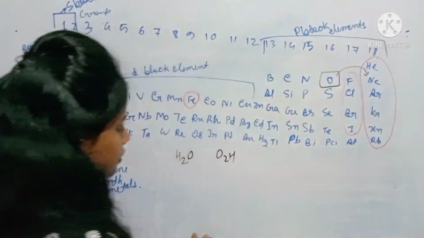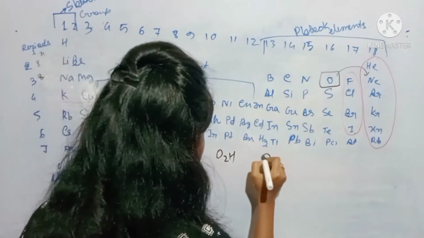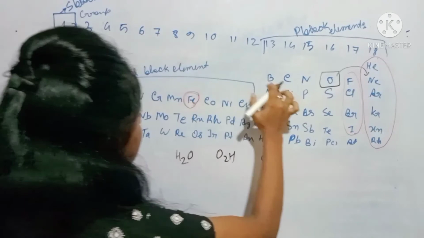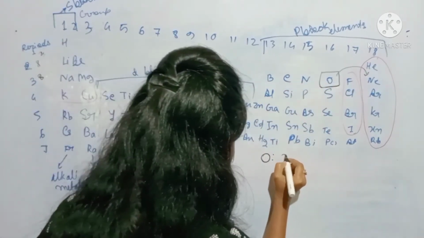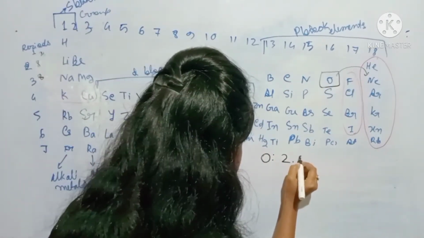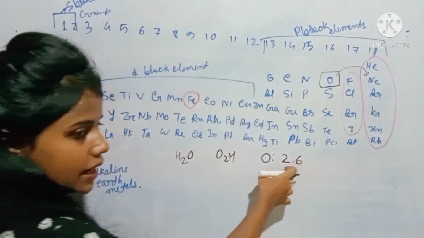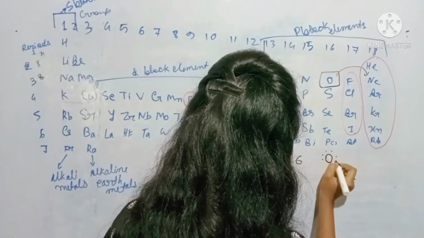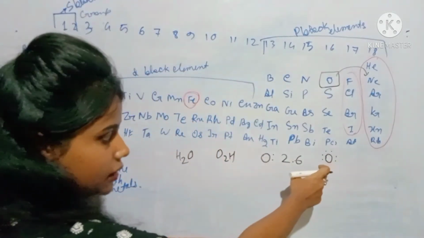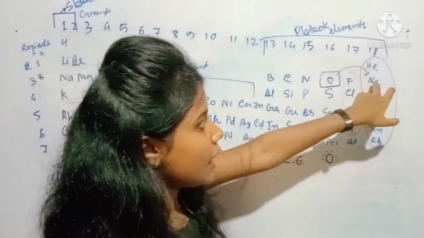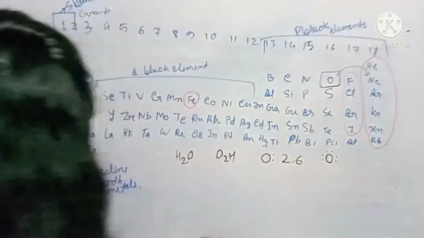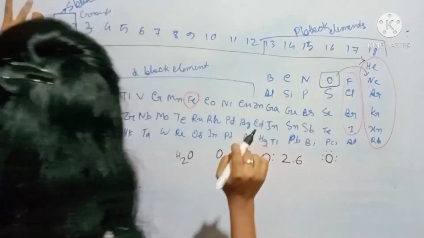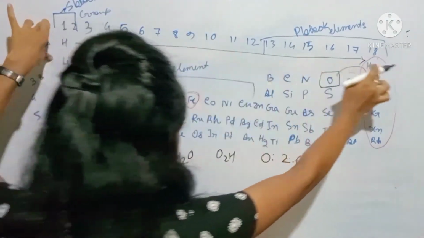So what has it done for that? Oxygen is number 8, so its configuration is 2,6. It has 6 electrons in its outer shell, 1 2 3 4 5 6, but it wants 2 more electrons to be like neon. And hydrogen also wants to be like helium, because in this period helium is right in front of hydrogen.